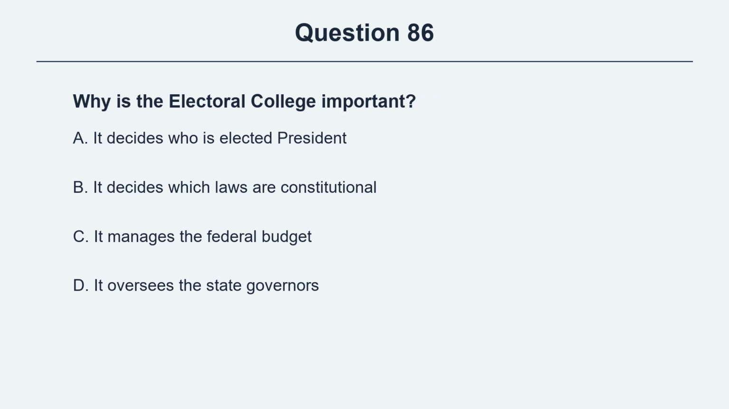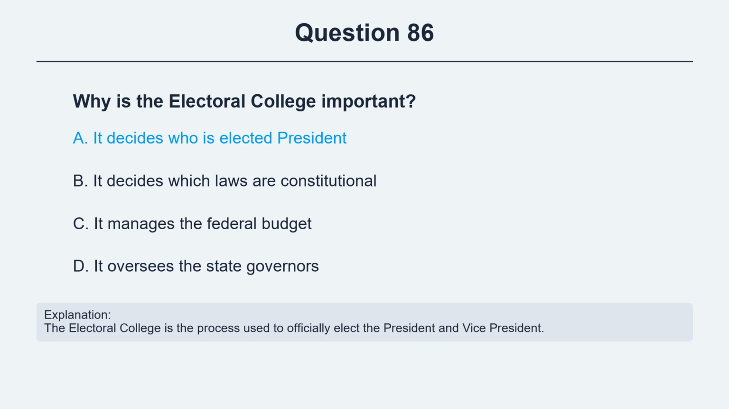Question 86. Why is the Electoral College important? Option A, it decides who is elected president. Option B, it decides which laws are constitutional. Option C, it manages the federal budget. Option D, it oversees the state governors. The correct answer is option A, it decides who is elected president. Explanation. The Electoral College is the process used to officially elect the president and vice president.